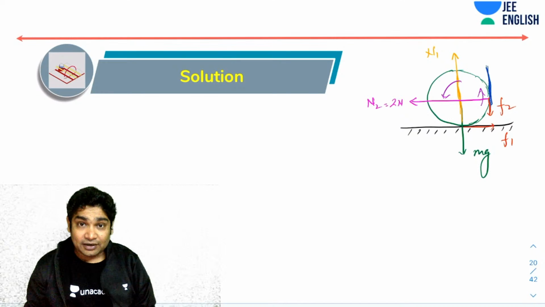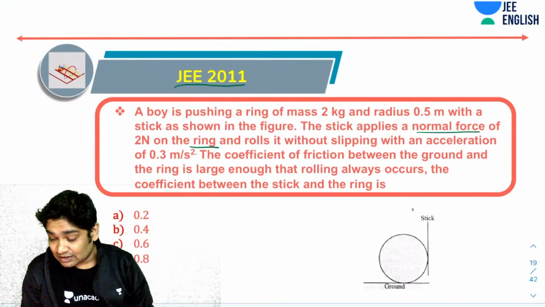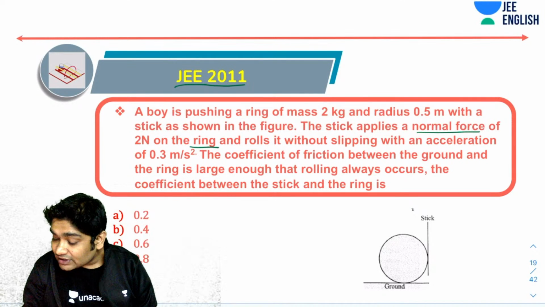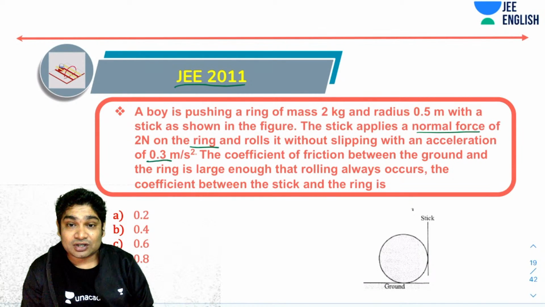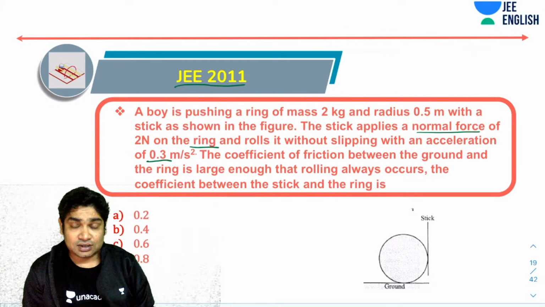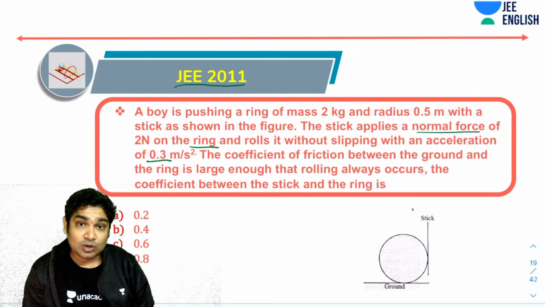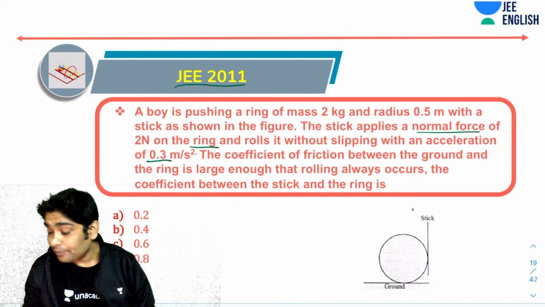Now, in this particular scenario, let's see what it says. It says that the acceleration of the center of mass is 0.3 meter per second square. And you've been told that the friction is large enough that the rolling always occurs. So if I know the acceleration of the CM, the mass of the ring, and the radius of the ring, I can also find alpha. So alpha and ACM are not known to me yet.